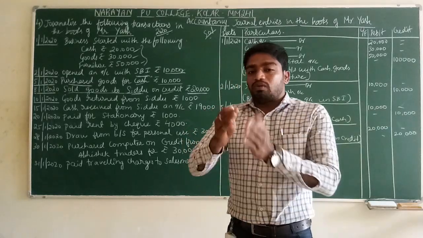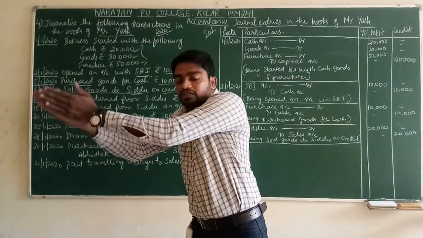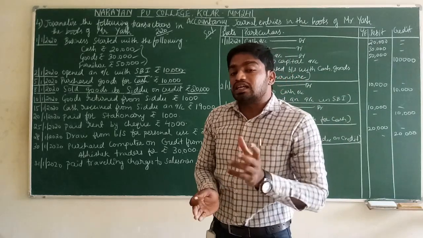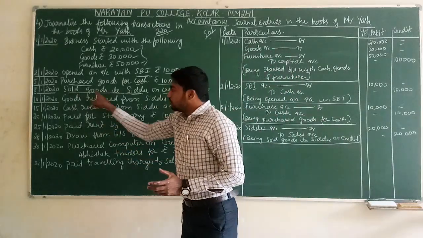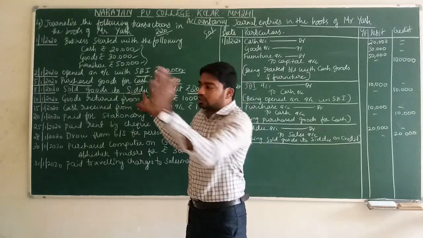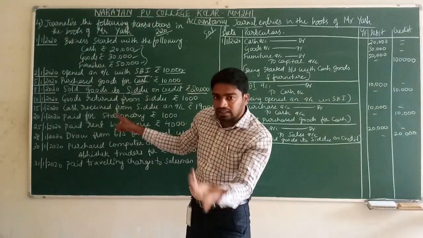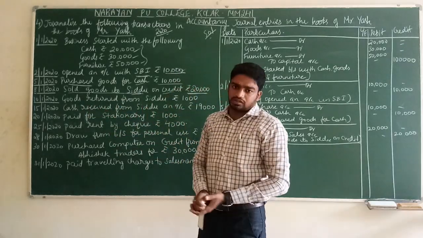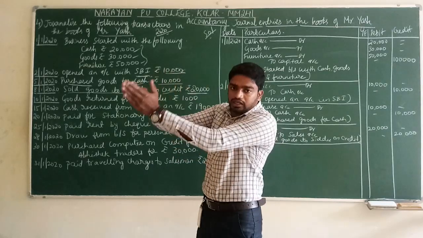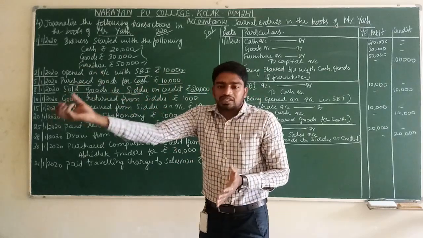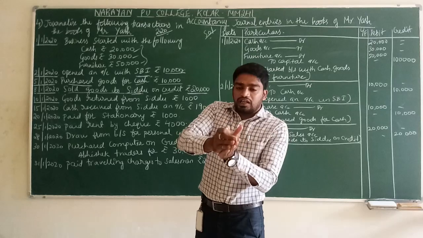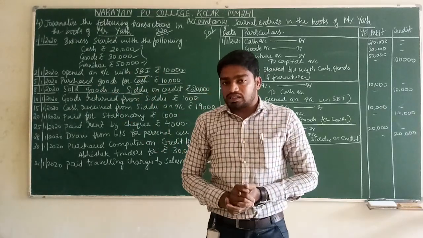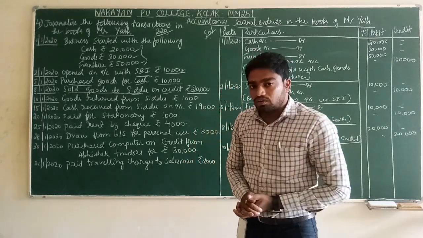Are you understanding here? Whatever goods we have sold, if those goods come back to the business, that will be considered a sales return. See here, sold goods to Sidhu. We have already sold goods to Sidhu. Again in the next transaction, what are they telling? Goods returned from Sidhu of rupees 1000. Now when we sold goods, some goods are being returned by Sidhu. If any goods are sold out and are coming back to the business, that will be called a sales return.